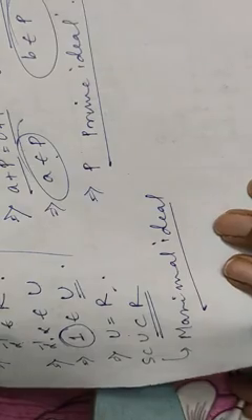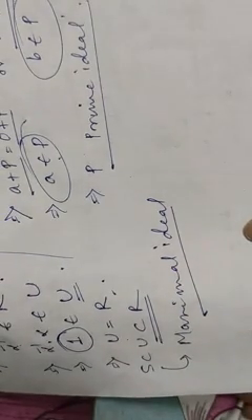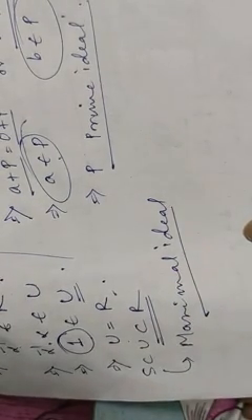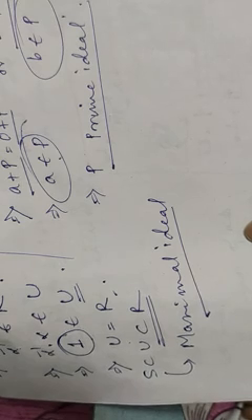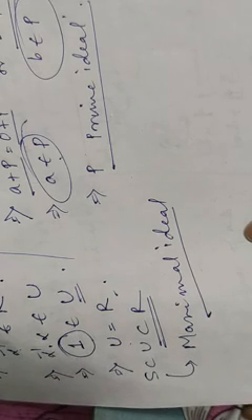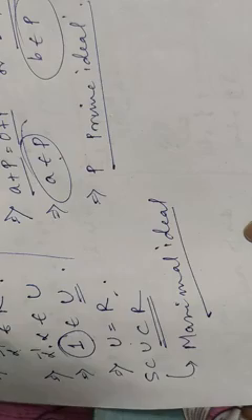Okay. So the condition is proved. That is, whenever P is a prime ideal, that means R by P must be an integral domain. And the next theorem, which is your homework, states that if P is a maximal ideal, then R by P should be a field.